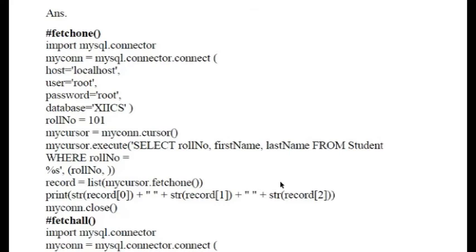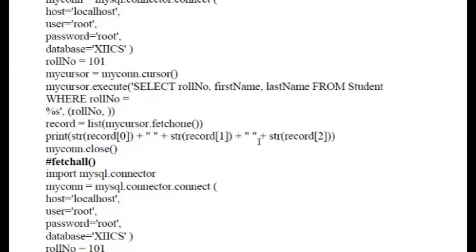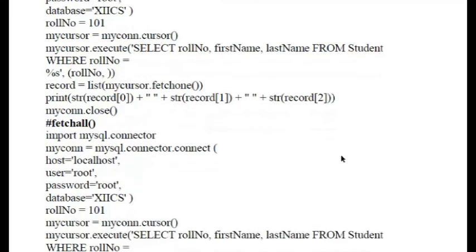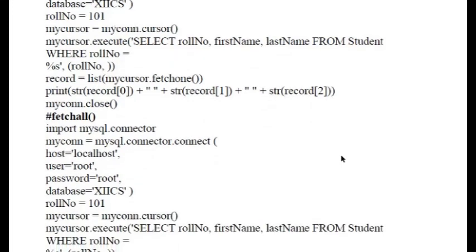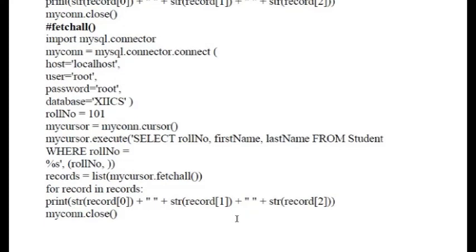So in my cursor, execute whatever is written over here, select roll number, first name, last name, and everything that I want from the table. And I'm going to fetch one by one these contents and going to print that string record 102 accordingly. In fetchall I want to have everything over there, so I have taken that from student, in which I have taken fetchall and accordingly I'm going to print that content. So this is just a difference between everything you need to understand in the program.